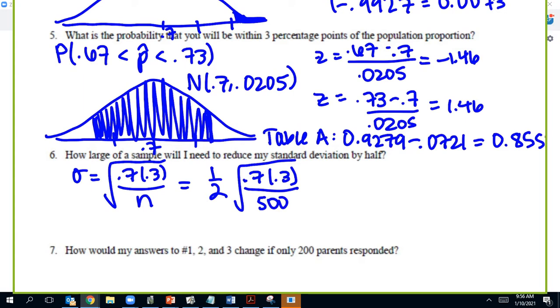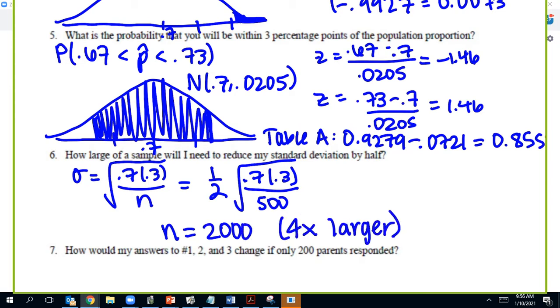So we do a little algebra and figure out that N should be 2,000, 4 times larger. One way that you can figure that out is just thinking about the way the algebra works, having the sample size in the denominator. If I make this a 4, then I square root it, pull it out, like equals 1/2. That's how that works.